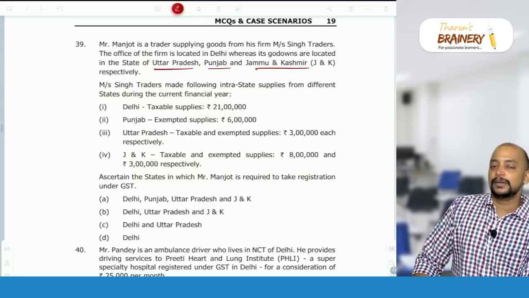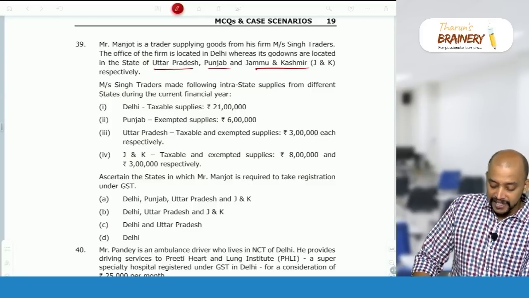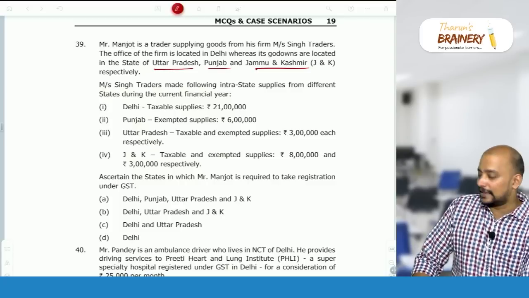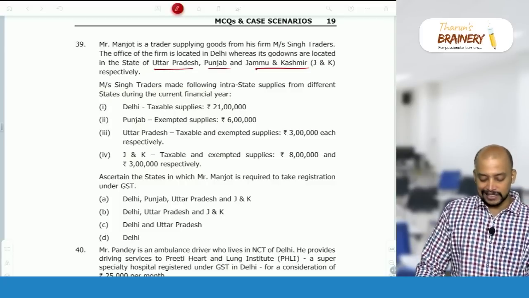So they are doing business in multiple states, and we check whether one of the states is a special category state. No. So we don't have a special category state in this.